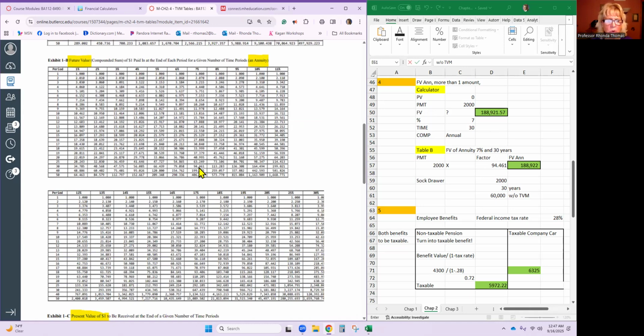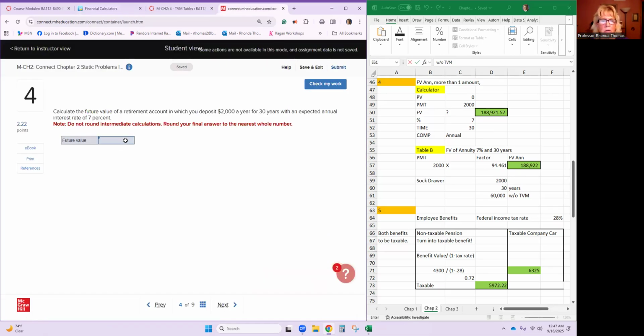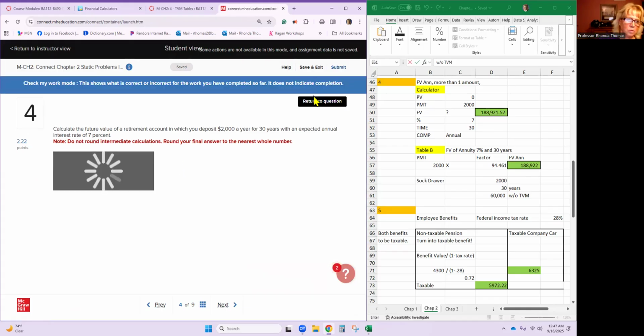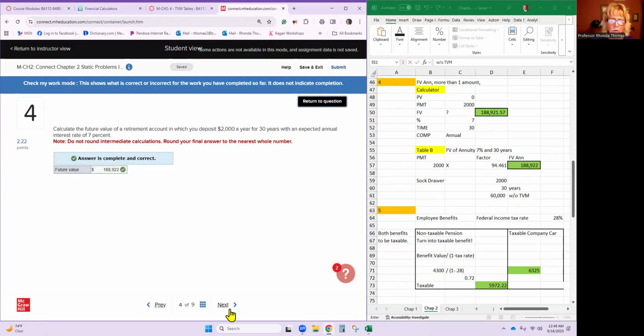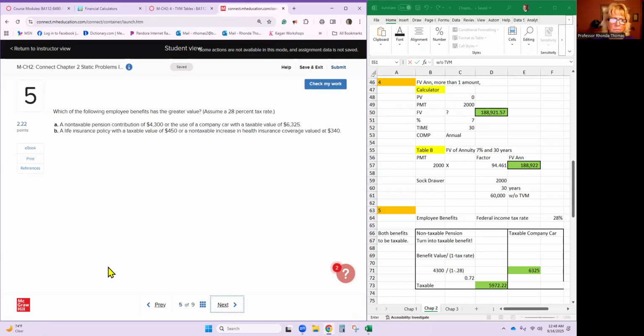So 94.461. So that's very close to one another. Let's put the amount in from the calculator. I think that's going to be your safest bet, but it's still nice to understand how the tables work. All right, let's go to number 5.